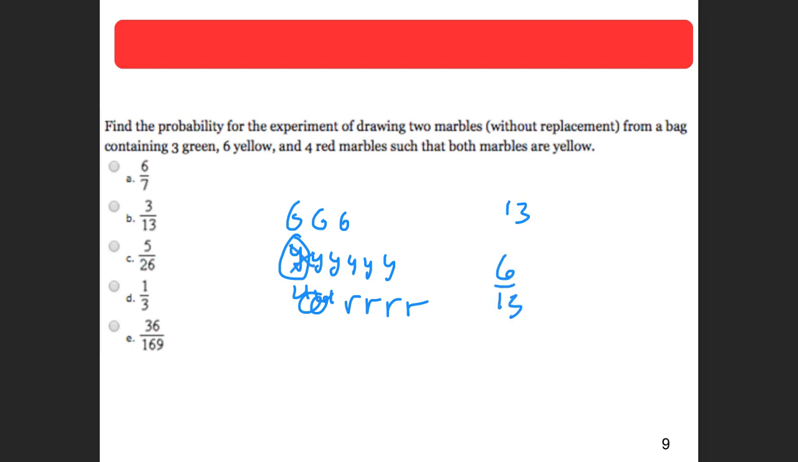Now there's only 12 marbles left, but there's only 5 yellow ones, so that would be 6 over 13 times 5 over 12. I'm going to reduce that down, so that'd be 5 over 26, if my math is correct, and sometimes it is.